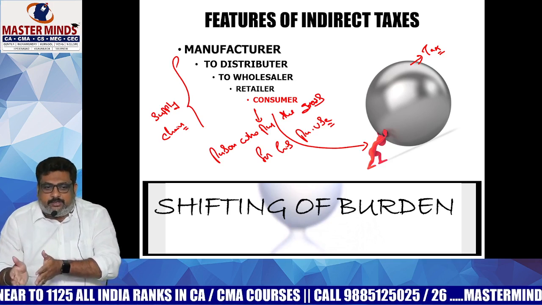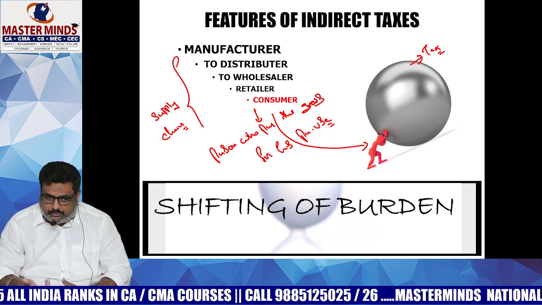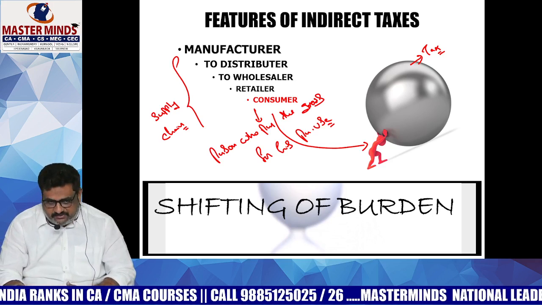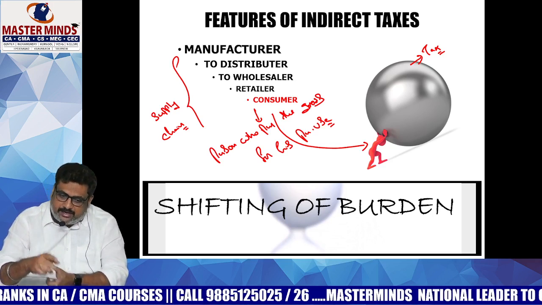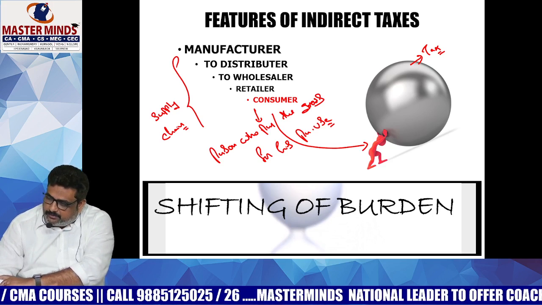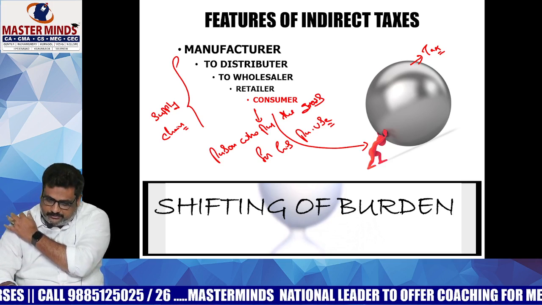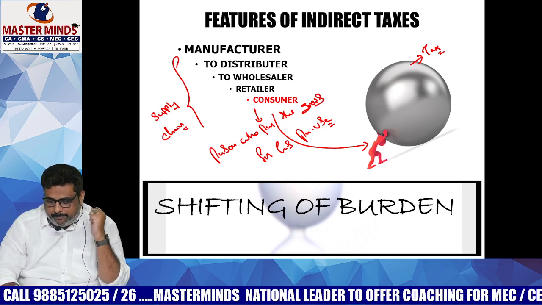So who is the consumer here? The person who purchases the goods for his personal use, not for any resale purpose. Until the goods reach the hands of that person, definitely the tax burden will be shifted from one person to another. That is the thing you need to remember.